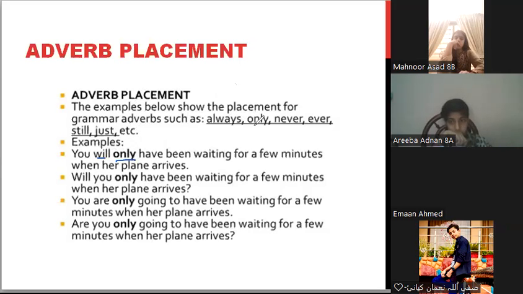You will only have been waiting for a few minutes when her plane arrives. You will only have been waiting for a few minutes. Will you only have been waiting for a few minutes before her plane arrives? You are only going to have been waiting for a few minutes when her plane arrives. And are you only going to have been waiting for a few minutes when her plane arrives?